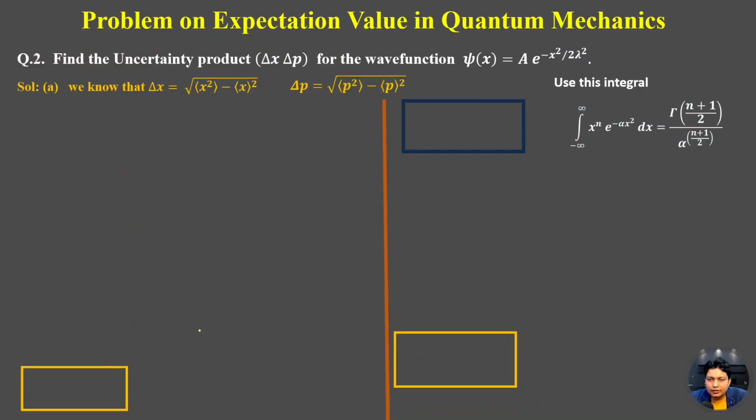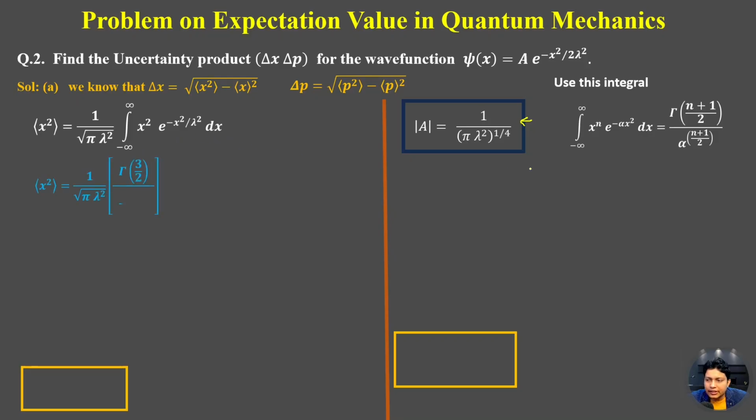Here we know that the expectation value of x square we can write like this. The normalization constant can be used, and this will be 1 by under root pi times lambda square, integrating over minus infinity to plus infinity x square e to the power minus x square by lambda square dx.